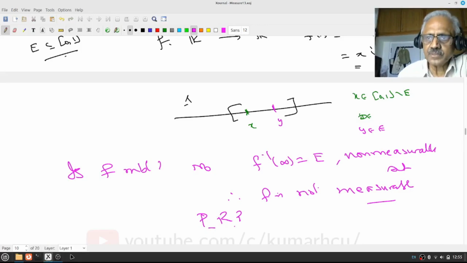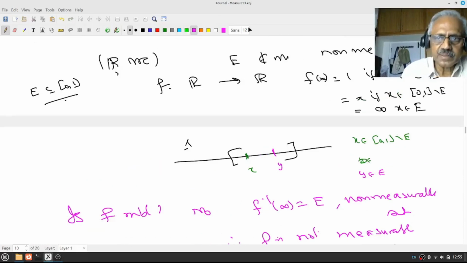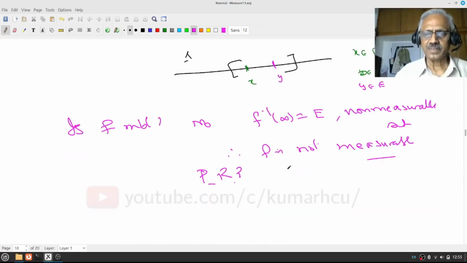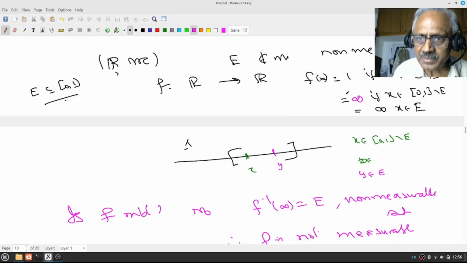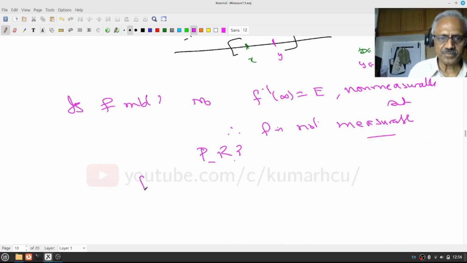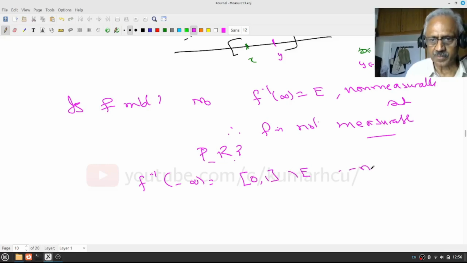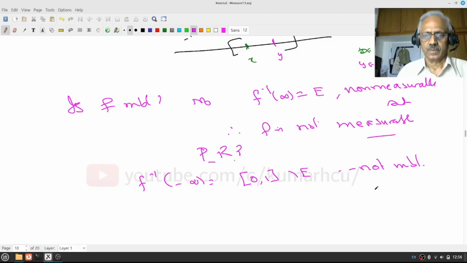Or maybe I can even define, just for fun, this to be plus infinity, right? Then this is f inverse of minus infinity. Sorry, make it minus infinity, right? And what is f inverse of minus infinity? That is your (0, 1 minus E). This is also non-measurable. Okay, right.